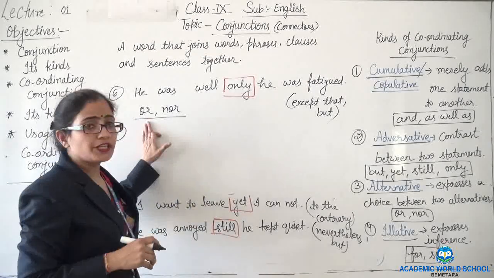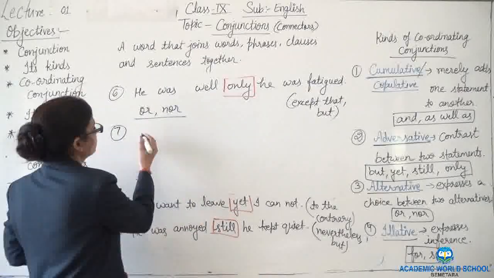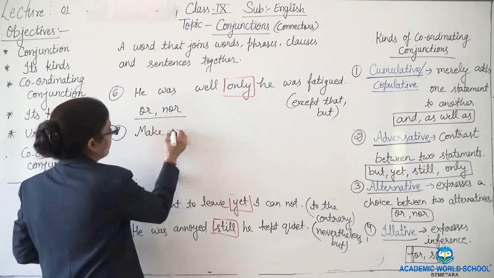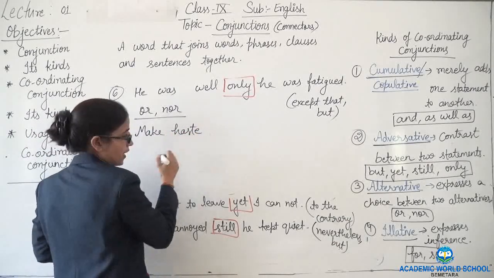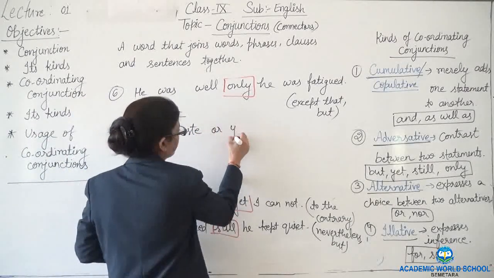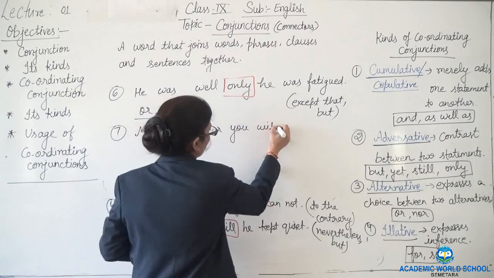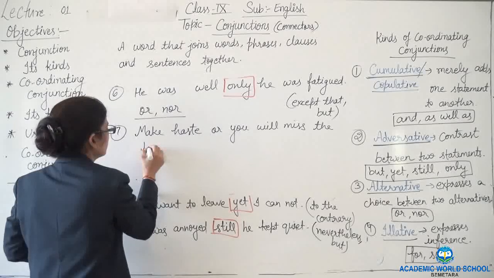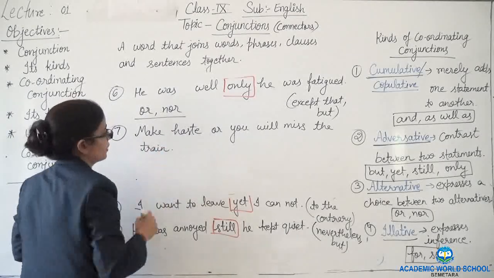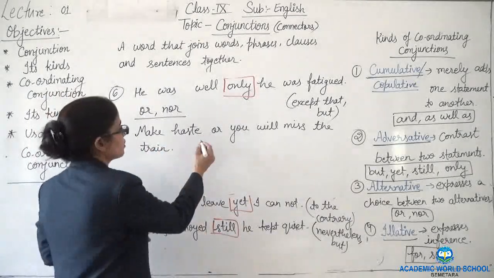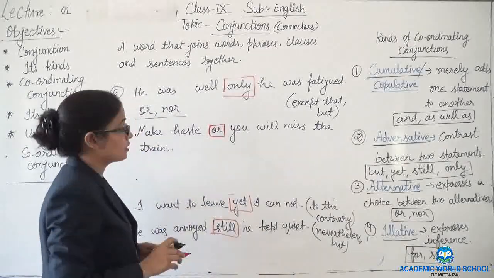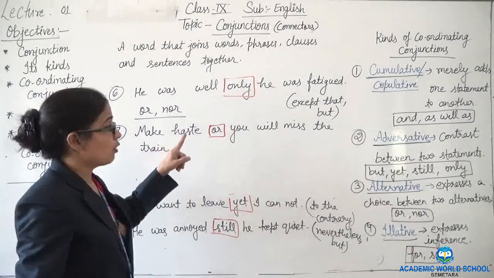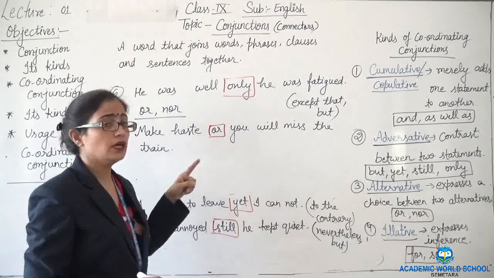Or. It gives us choices. How? Make haste, or you will miss the train. Here, this or is giving us the choice: make haste, or else you will miss the train.